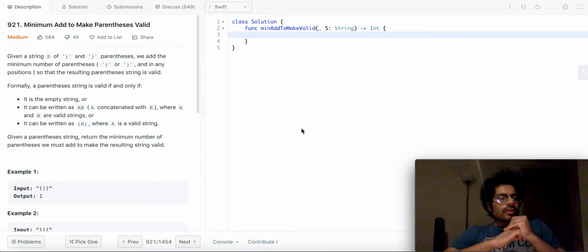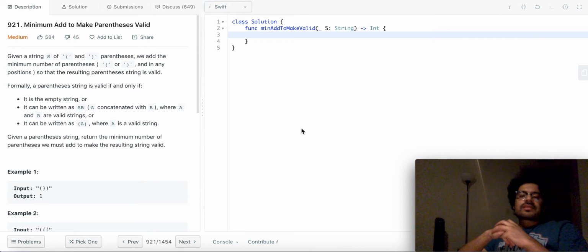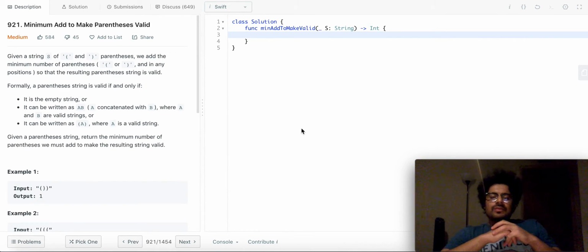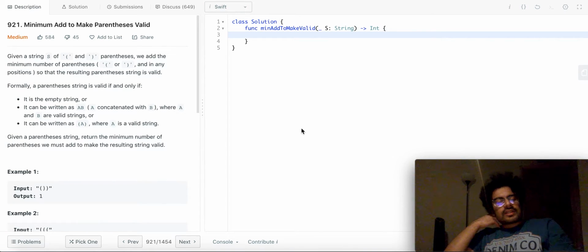Guys, today we're going to be solving LeetCode question 921, Minimum Add to Make Parentheses Valid. This is a popular interview question these days. A lot of parentheses problems are very popular in coding interviews these days. This is one of the easier ones.